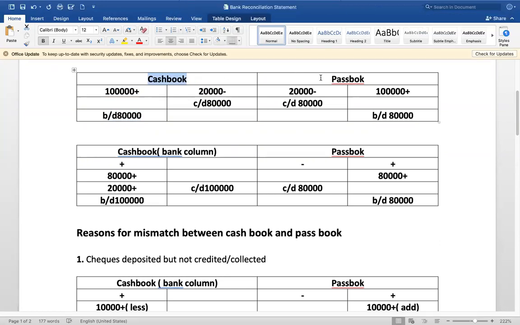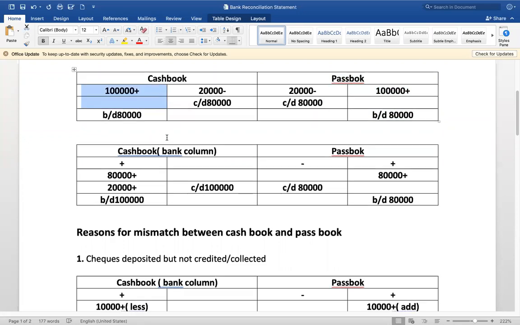The same in the passbook is different. How? Look at this. When you deposited 1 lakh, it is credited in the passbook. It was debited in the cash book, but it is credited in the passbook, right? Then out of that, 20,000 withdrawn is debited. Remaining balance is 80,000, your passbook credit balance. Passbook credit means favorable balance. Cash book debit means favorable balance. This is what we understood.